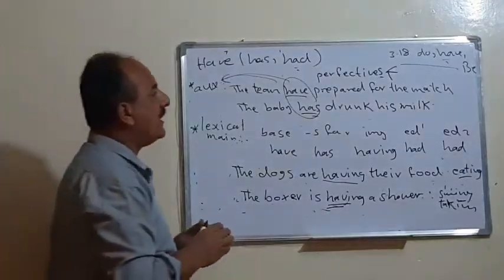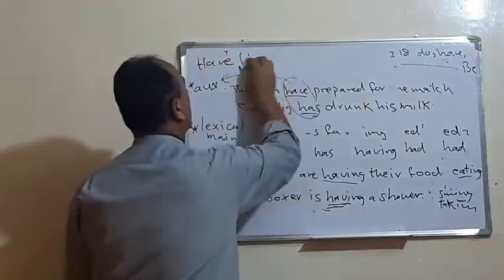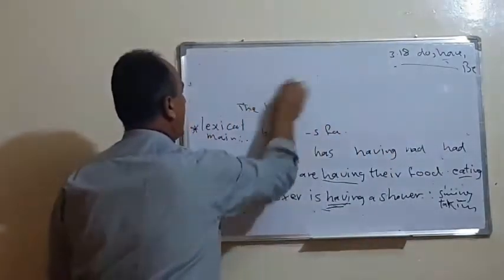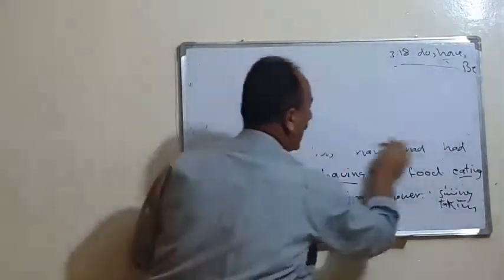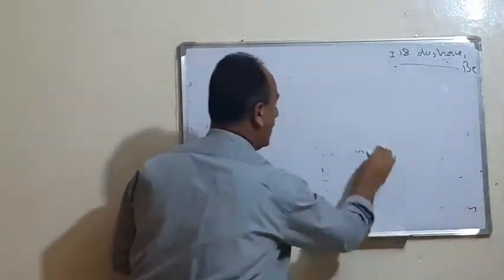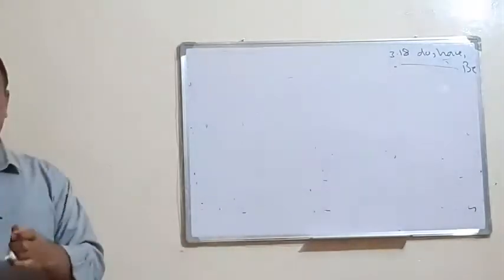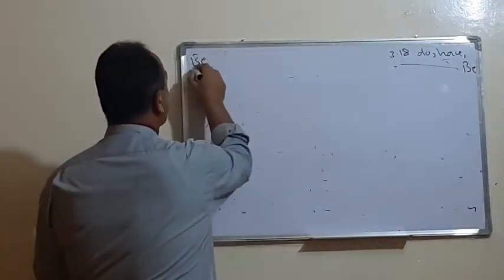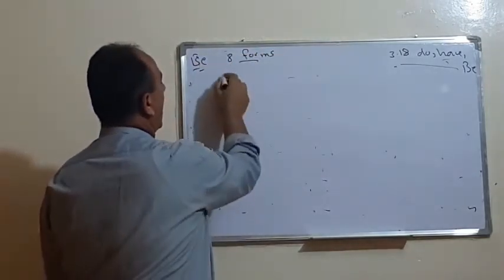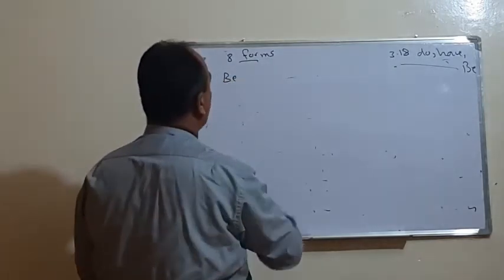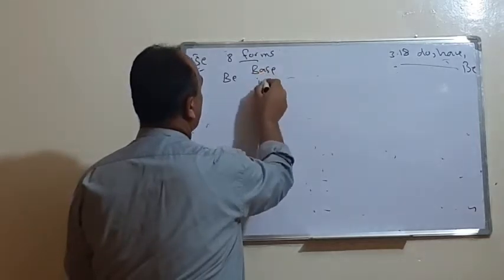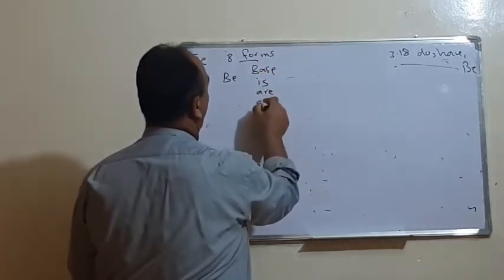Finally, the last verb, we have the verb be. This verb is the only verb in English that has 8 forms. We know that all verbs in English have 5 forms, but this verb be has 8 forms. Why 8 forms? Because in case of the base or the present, we have either is or are or am.